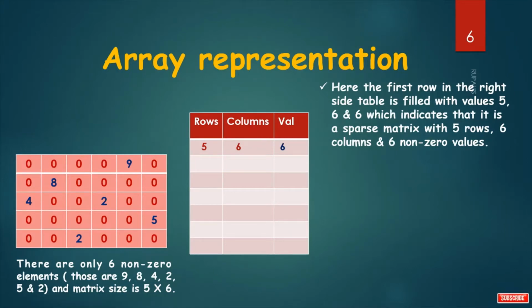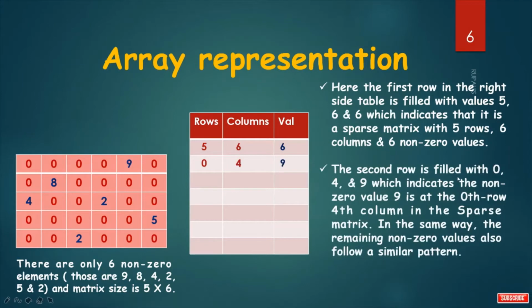Now, see, for the first row, there is one non-zero element, that is 9. So, what is the row number for 9? It is 0th row. And what is the column number for 9? It is 0, 1, 2, 3, 4. Fourth column. And what is the value? It is 9. So, we can say this row is filled with 0, 4 and 9, which indicates that the non-zero value 9 is in the 0th row and 4th column in the sparse matrix.